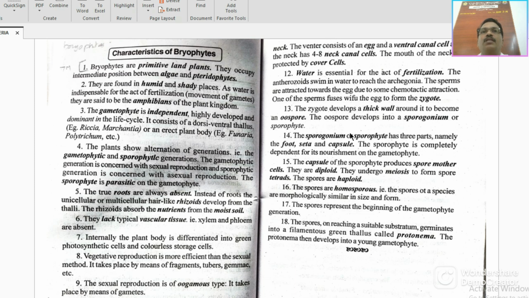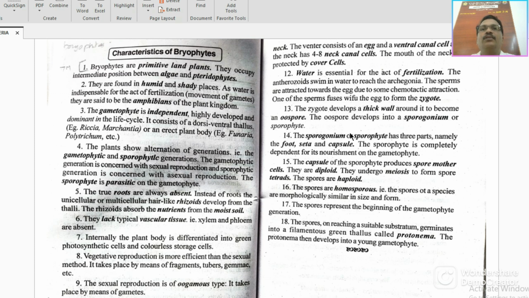Xylem and phloem are responsible for the erectness of the plant, its upright development, but it also develops upright without containing exact xylem and phloem. Internally, the plant body is differentiated into green photosynthetic cells and colorless storage cells. So when you see the bryophyte plant, you can see photosynthetic cells and colorless storage cells.